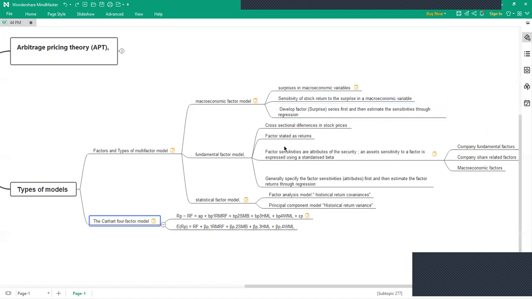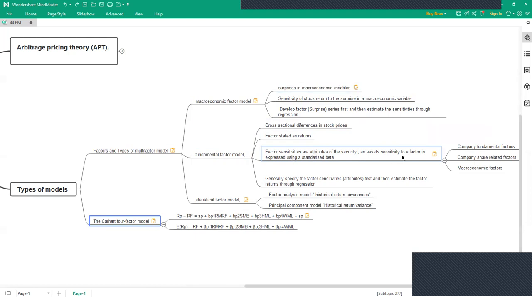The second is the fundamental factor model, where the factor is stated as returns, as compared to the macroeconomic model, wherein the factor is stated as surprises. So here the factor sensitivities are attributes of securities, so it is stock specific.